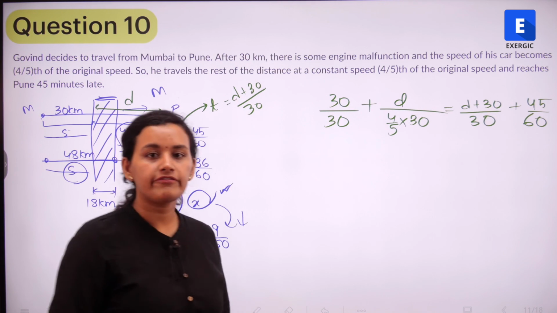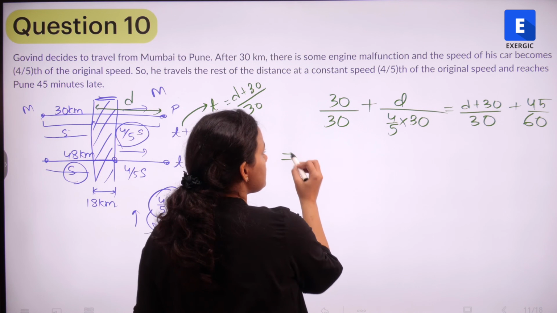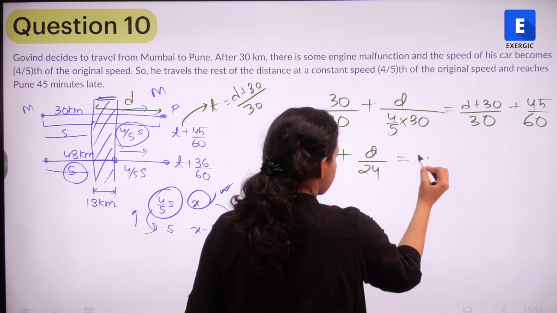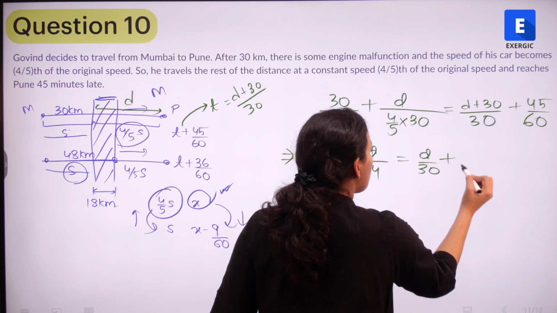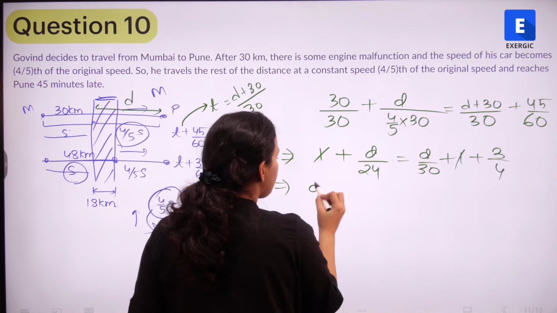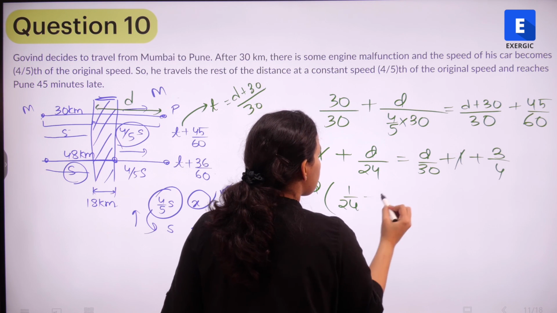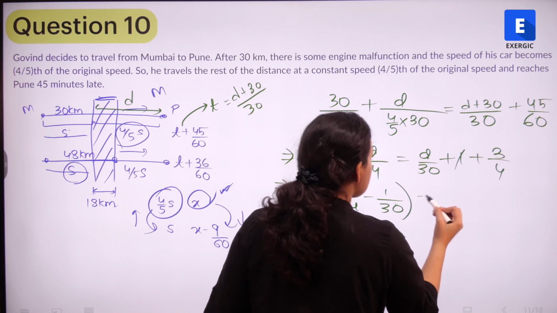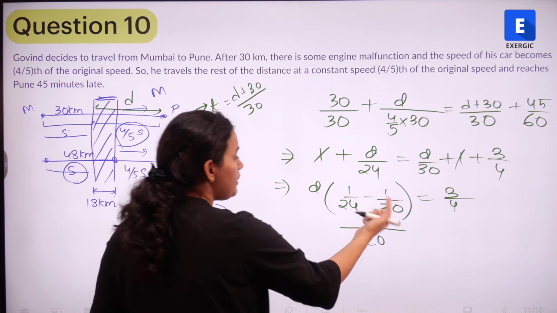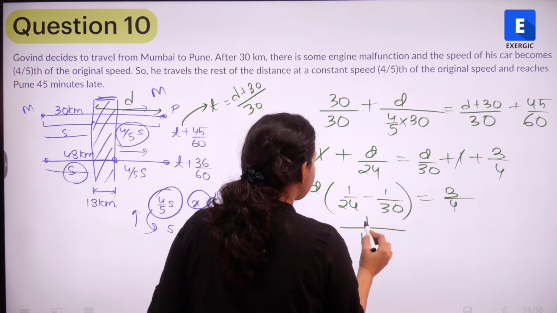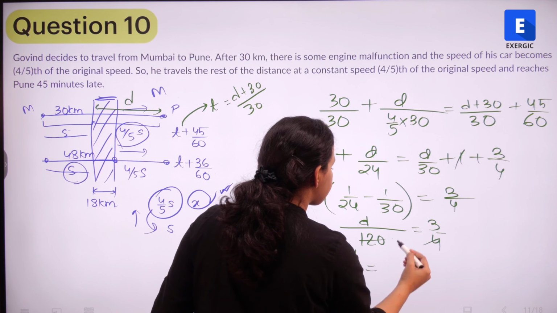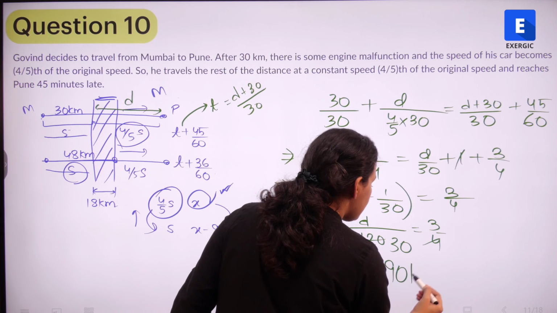That's all there is. We can find out the value of d from here. This is nothing but 1 plus d upon 24, d upon 30 plus 1 plus 3 by 4. The 1 and 1 are going to get cancelled. We are going to get d times 1 by 24 minus 1 by 30 is equal to 3 by 4. 120, so 24 into 5, 30 into 4, so this is 1, 3 by 4, and that is going to give me d as 90 kilometers.